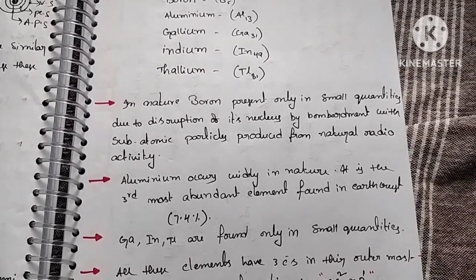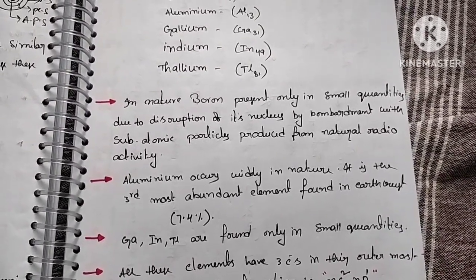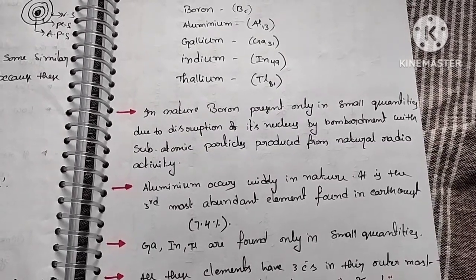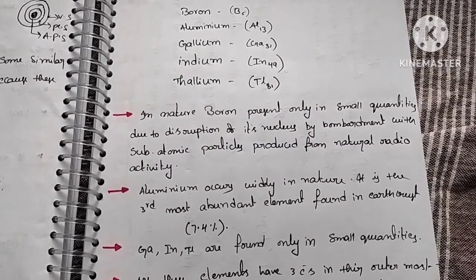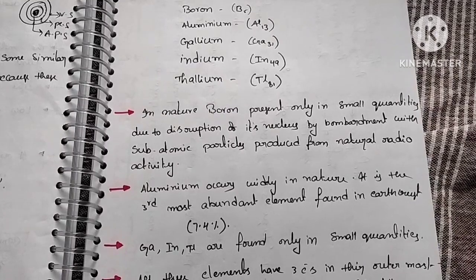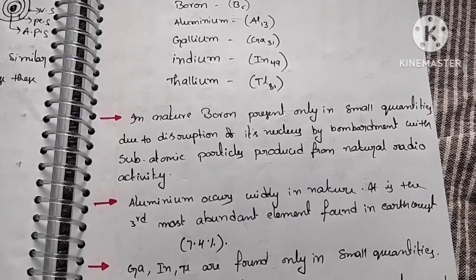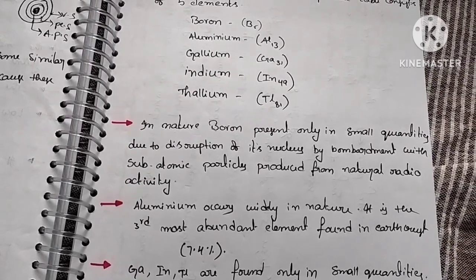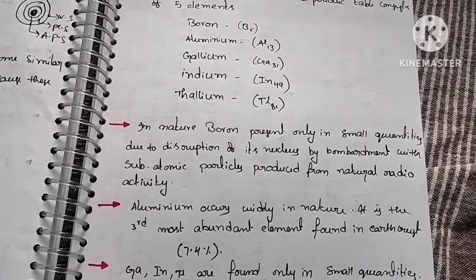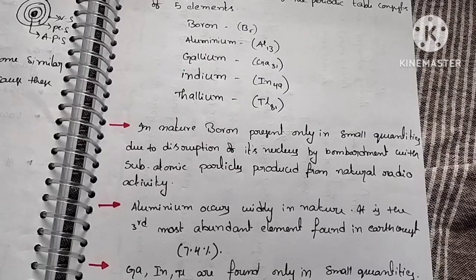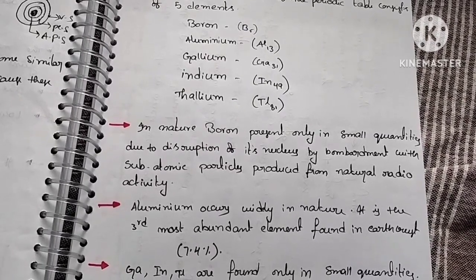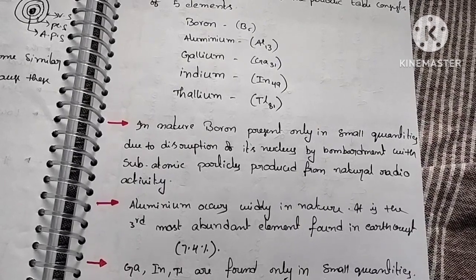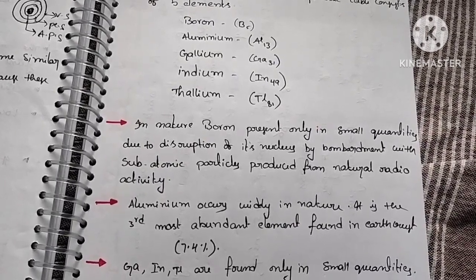In nature, boron is present only in small quantities due to the disruption of its nucleus by bombardment with subatomic particles produced from natural radioactivity. So this means boron is present in very less quantity in nature. Why? Because the nucleus of boron is bombarded with other subatomic particles present in the radioactive elements.